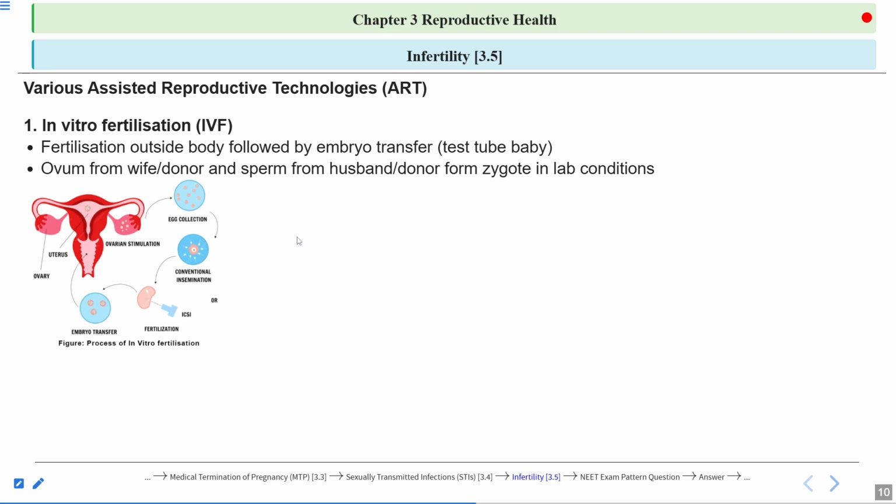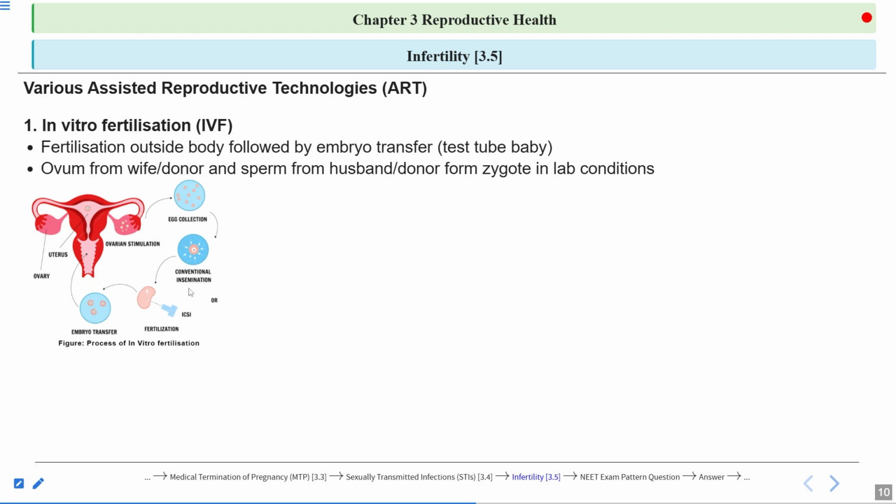Then the sperms are collected from the husband or the male donor, and then the insemination is done, or ICSI can be done. ICSI is done in case of in vitro fertilization. ICSI means direct injection of sperm into the cytoplasm of the egg. Clear? So ICSI is related to IVF, although this comes under the category of the gamete, because gametes are being transferred here.